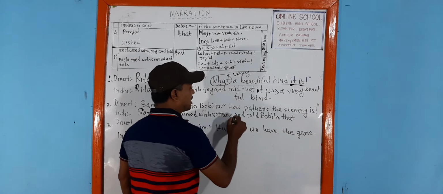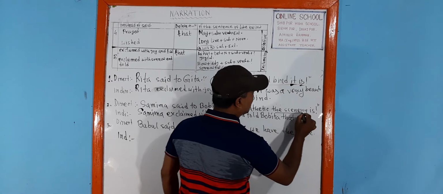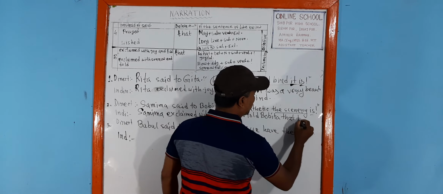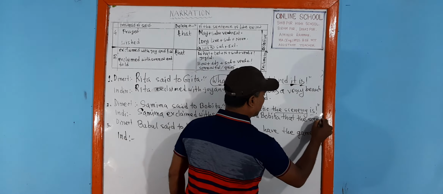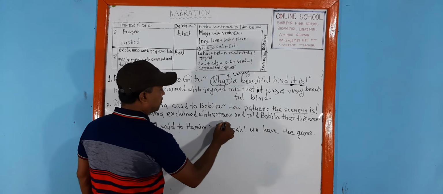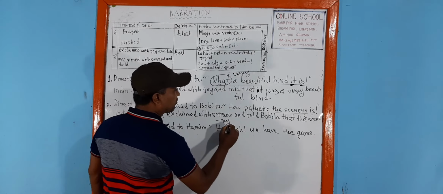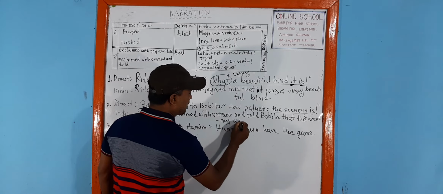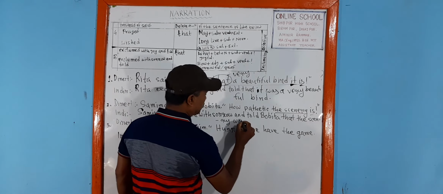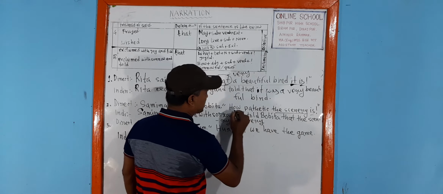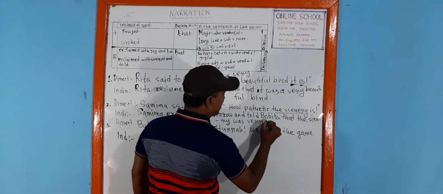Now we have to change the sentence into assertive. Scenery is the subject and is the verb. So the scenery was. Is will be transformed into was, and how will be transformed into very pathetic.